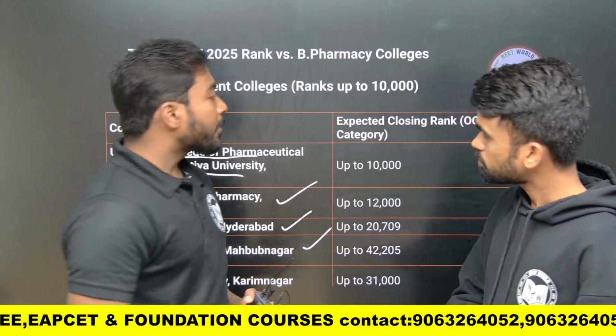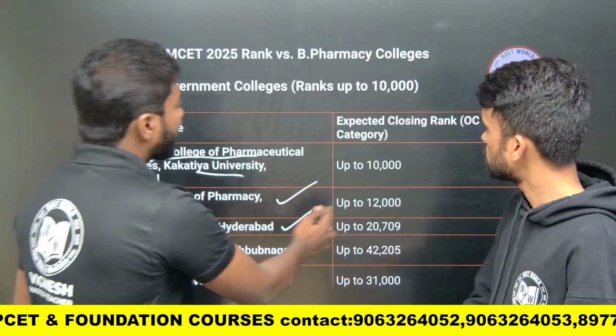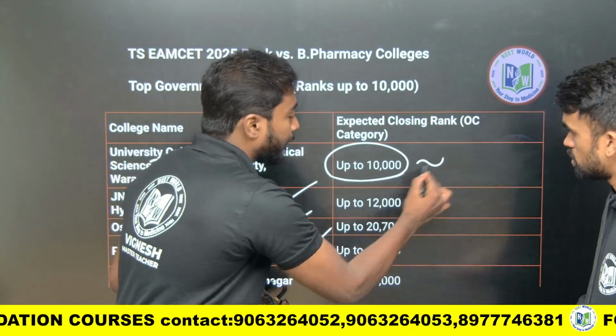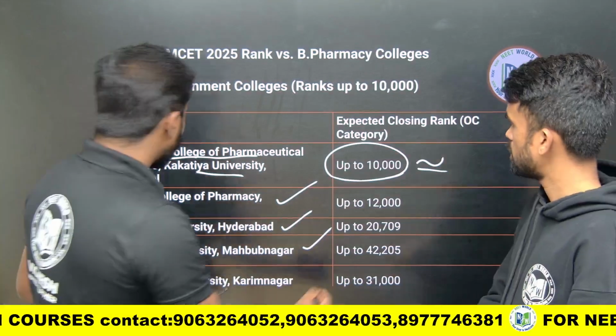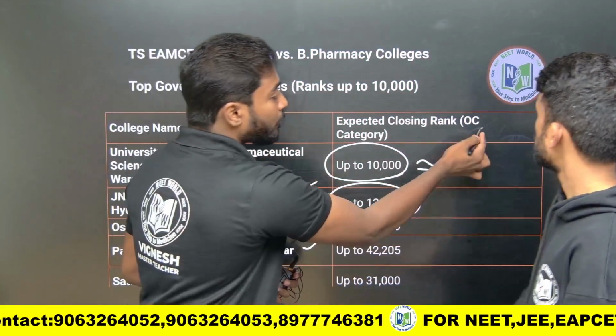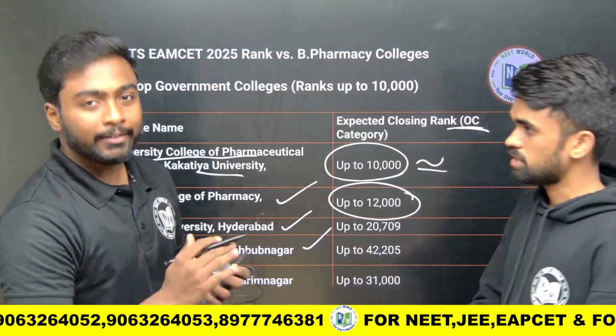And one more thing, for the first college, Kakatiya College, the closing rank is up to 10,000. We have given approximately. For JNTU, the closing rank is around 12,000. This rank is based on the OC category, the general category we have given.